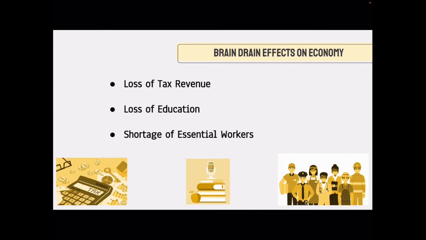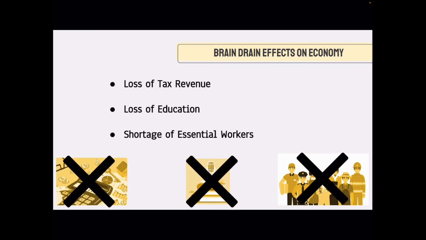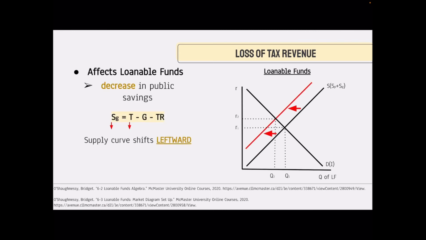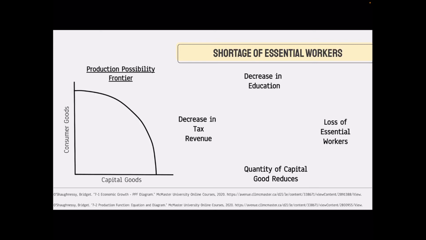Brain drain has many effects on the economy, such as loss of tax revenue, loss of education, and a shortage of essential workers. The loss of tax revenue affects a country's loanable funds. As taxes decrease, so does public savings, causing a leftward shift in the supply curve. As a result, the interest rate increases and the quantity of loanable funds decreases. This loss also results in an economic deficit, as taxes will begin to be less than the sum of the government spendings and transfers.